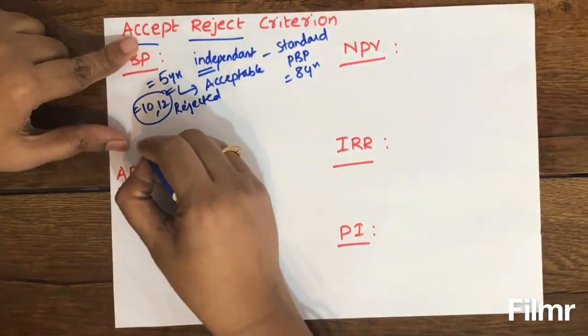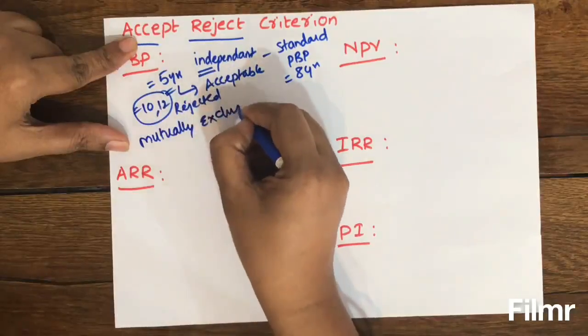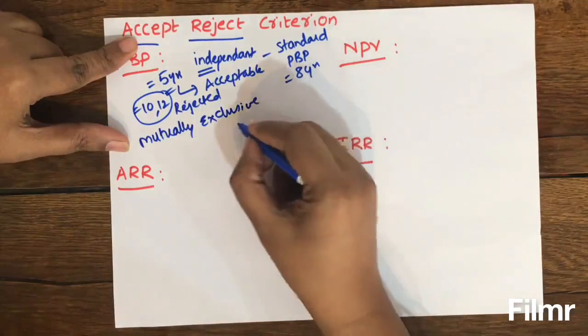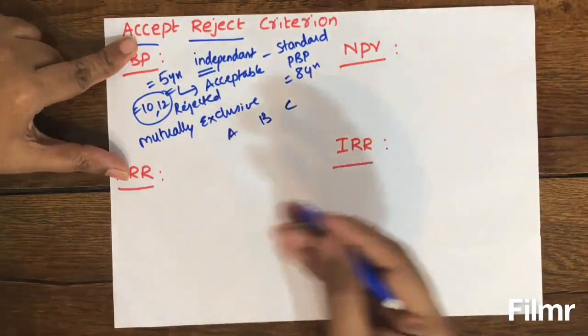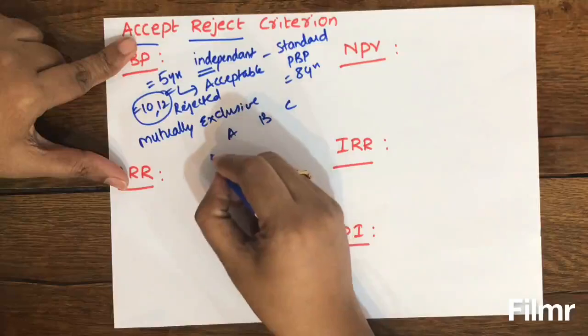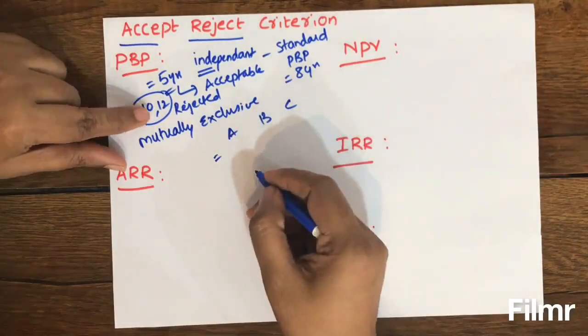And in some cases, mutually exclusive means you have different project proposals, A, B, C, and so on. So you have to separately calculate payback period for each one of these projects.